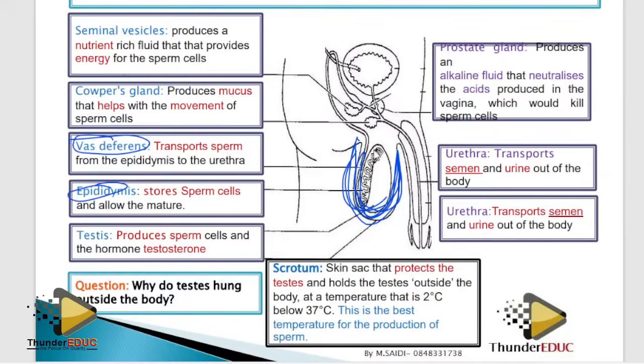Students make this mistake and they say that sperms are produced 2 degrees less than what? You have to be specific: less than body temperature. Or sperms are produced at 35 degrees Celsius. So you have to be specific, straight to the point. Please don't leave your answers hanging, because we won't give you a tick if you don't complete your statement.